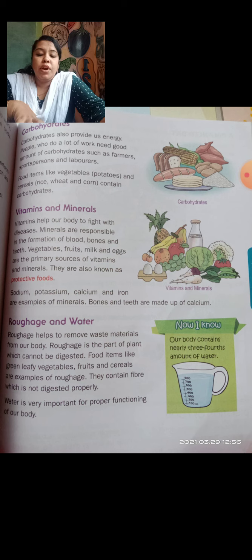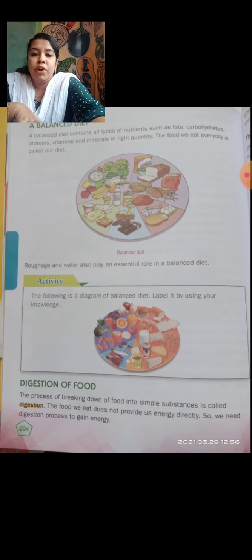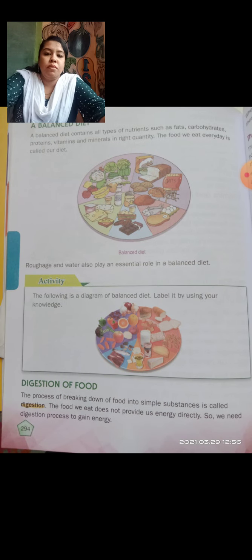Water is very important for the proper functioning of our body. Water is the most important thing for us. So moving to the next page here.